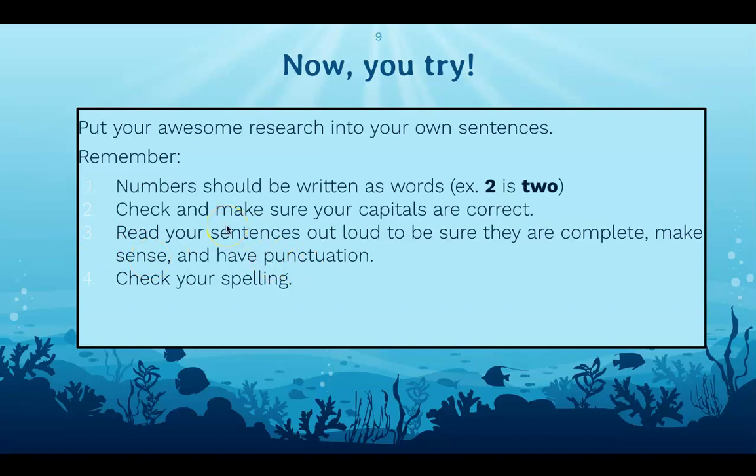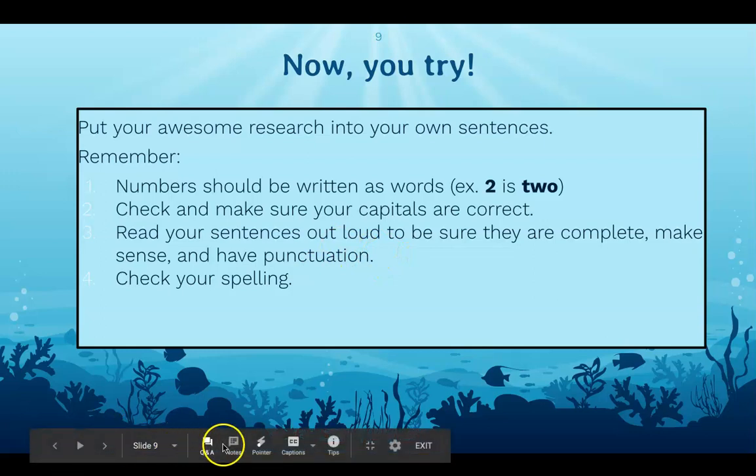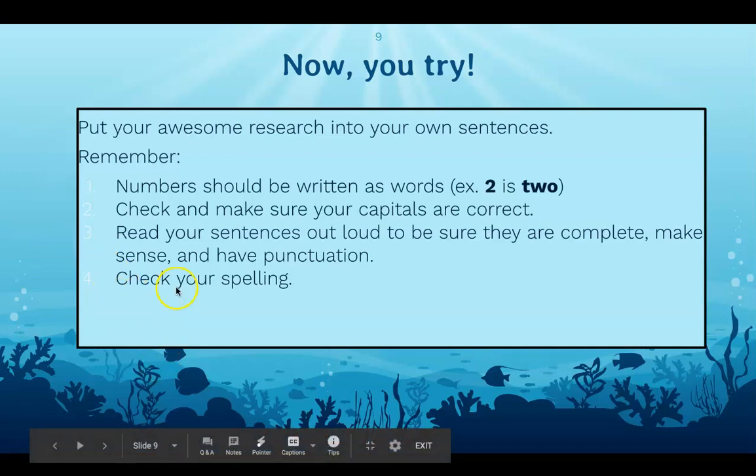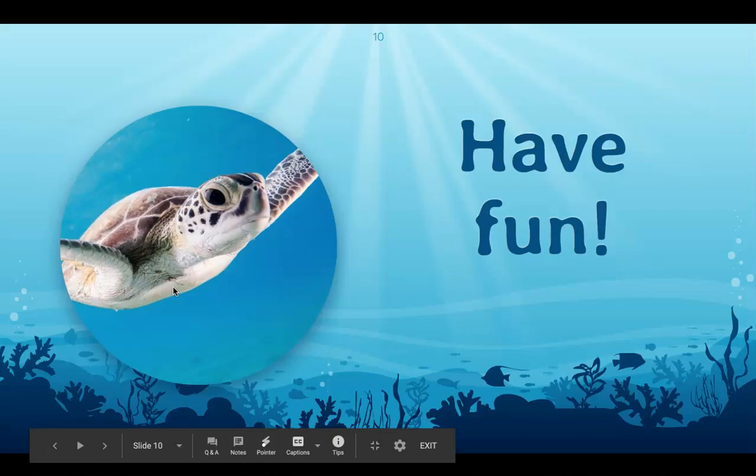When you read a sentence out loud, you'll be able to tell if you've run out of breath and need to shorten the sentence, okay? Remember to try not to start it with, where's my captions? Oh, I can't do it. That's okay. With and or then. We try not to start our sentences with the words and or then or the word because, okay? Then finally, check your spelling. Have fun!